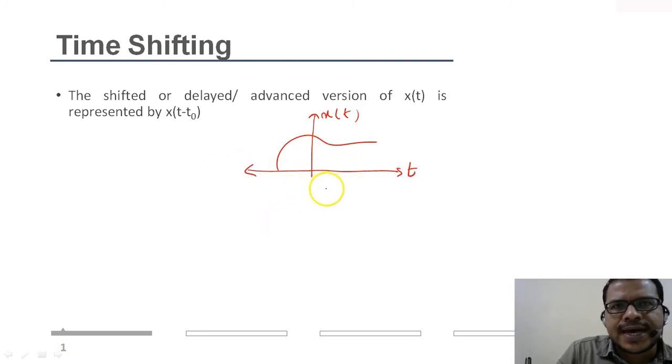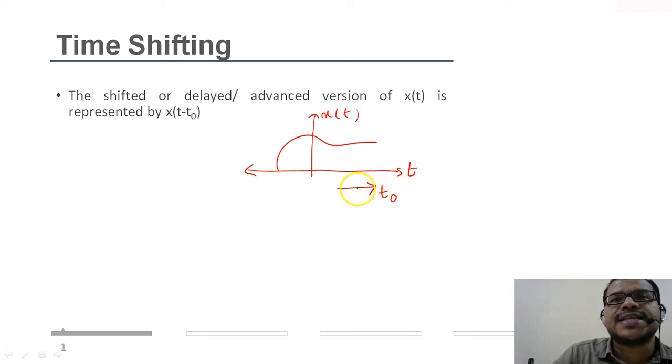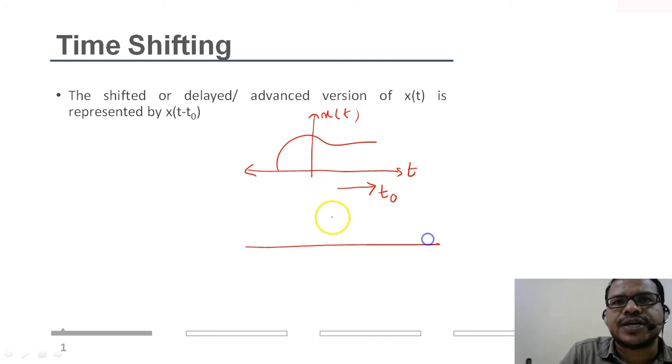Let's say I shift the signal in the positive time axis by t naught amount of time. So if I shift the signal in the positive time axis by t naught, the signal is getting delayed. Let me draw the graph form, then only you can understand it more properly.